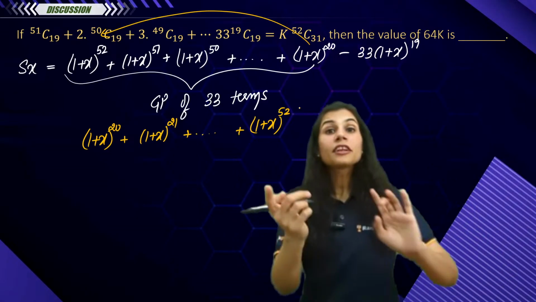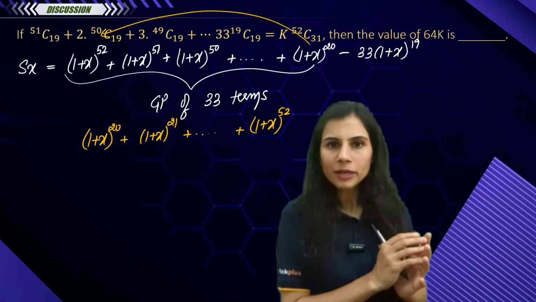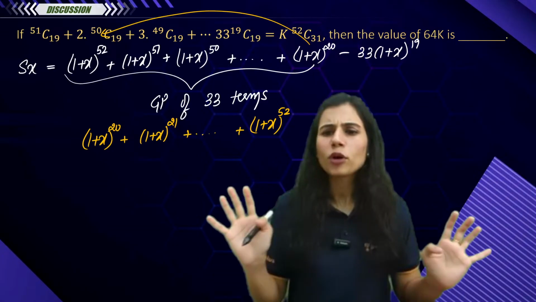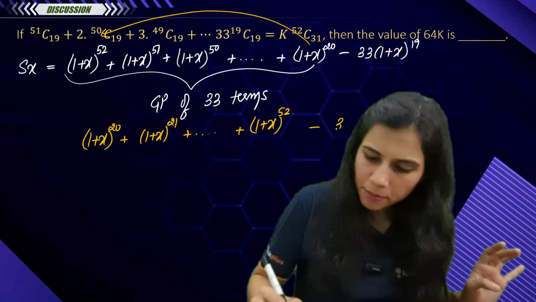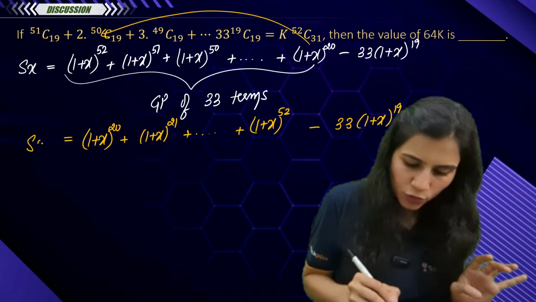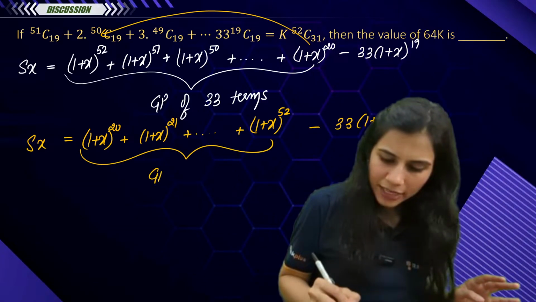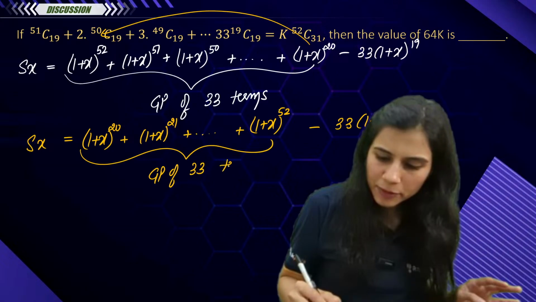I have written it in the reverse format so that now my common ratio, second term upon first term, comes out to be 1 plus x, not 1 upon 1 plus x. Right? All of this minus 33 times 1 plus x to the power 19. This is equal to Sx. As I said, this is a GP of 33 terms, people.